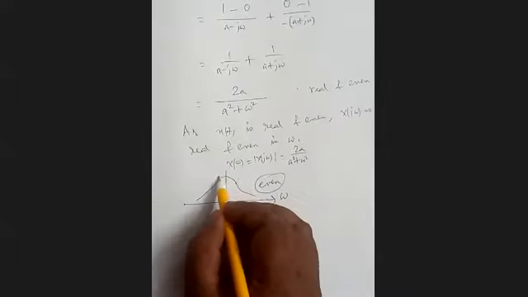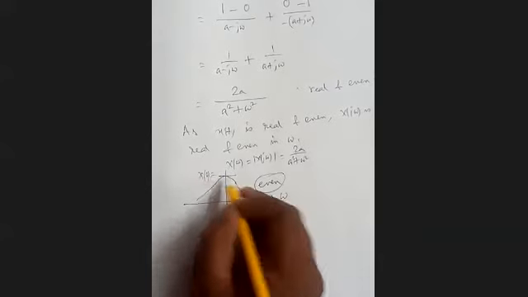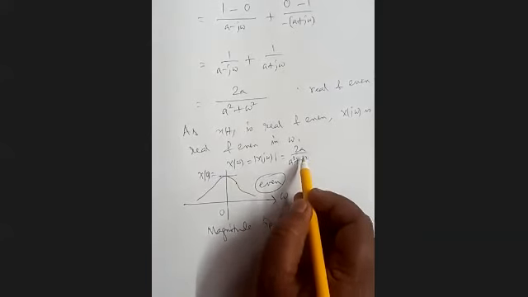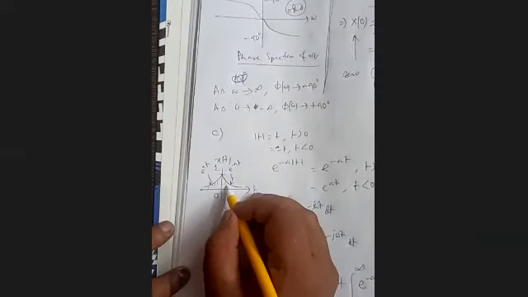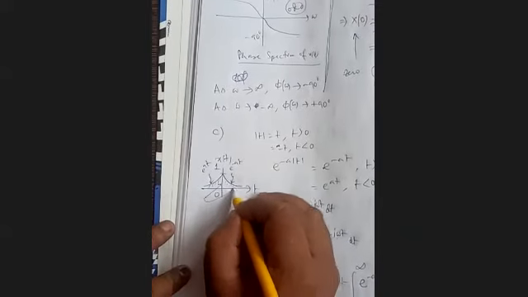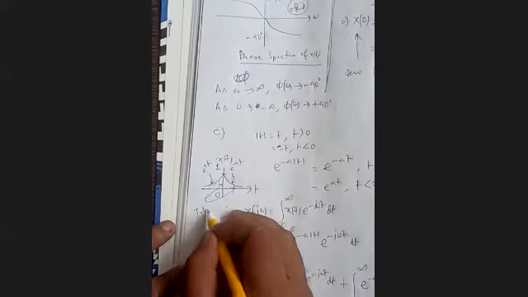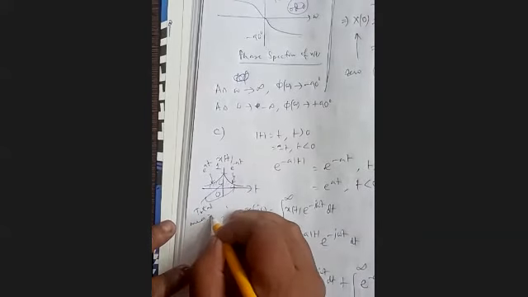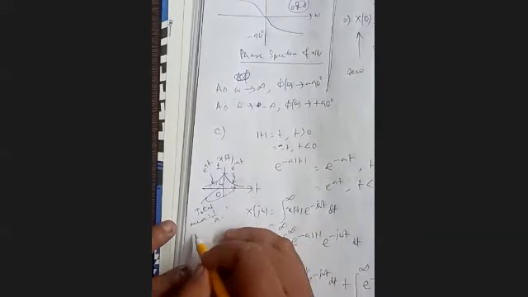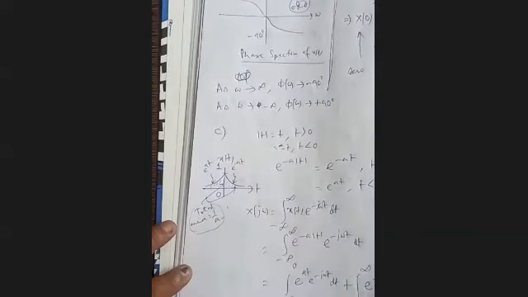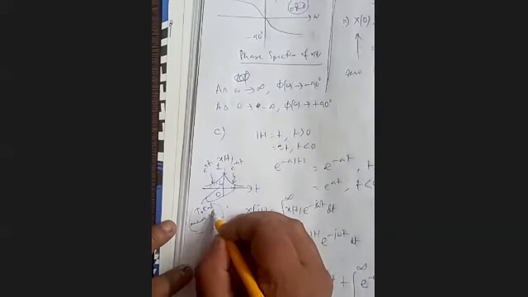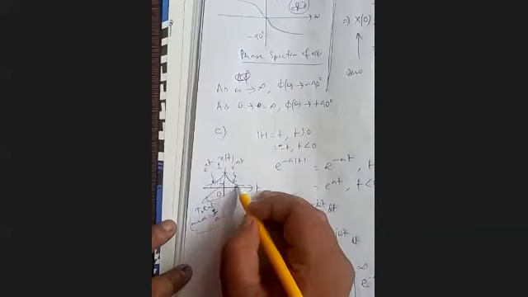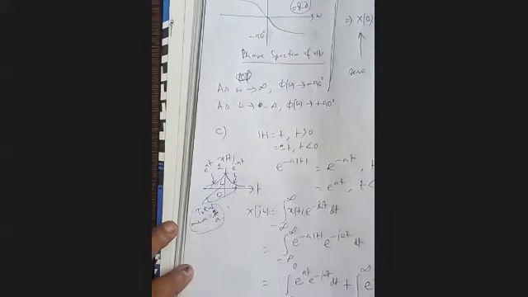Okay, and what about the X(0) term? X(0): put omega equal to 0. So it is 2 by a. And note what the total area of this is. Total area equals 1 by a plus 1 by a, so 2 by a.